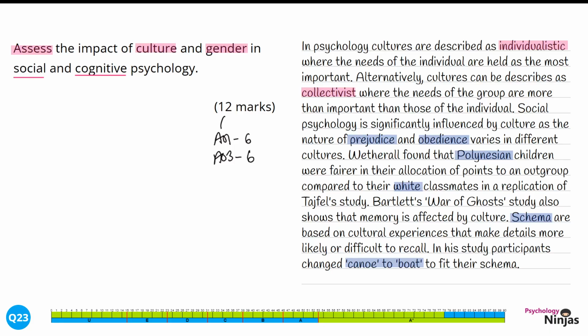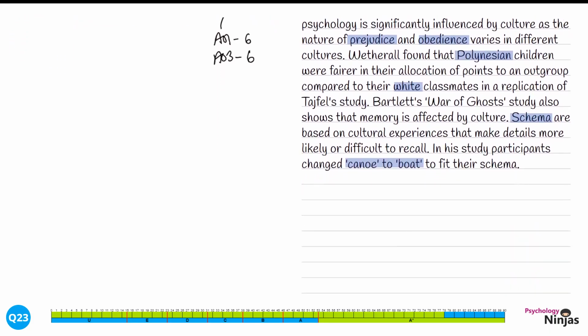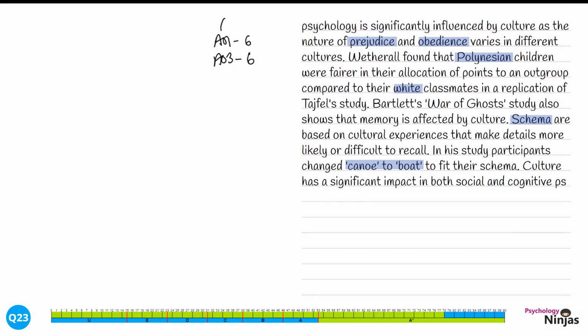Because our command word is assess, we're then going to make a judgment about the impact of culture. Culture has a significant impact on both social and cognitive psychology. We've been definitive in our judgment here, saying it has a significant impact. We're then going to move back into our explanation.